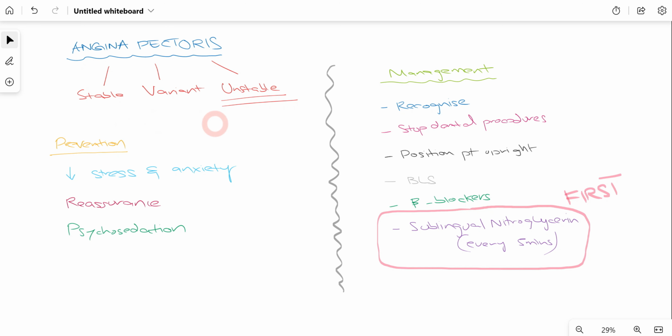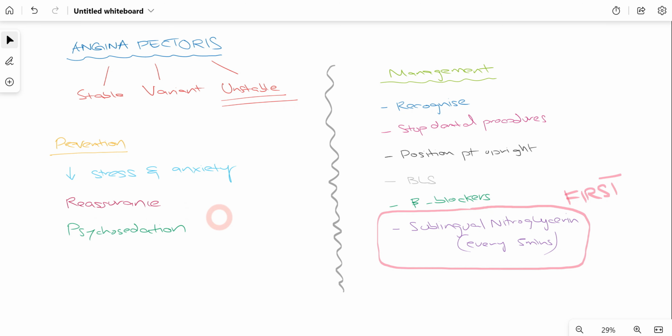Angina basically occurs when there is increased stress and anxiety in the patient, and the patient already has some underlying heart disease. So, we have to make sure to decrease the stress and anxiety of the patient. We can use different pharmacological methods, for example, giving benzodiazepine, and sometimes even nitrous oxide in inhalational form. It definitely helps the patient a lot. Other than that, we have to give the patient reassurance.